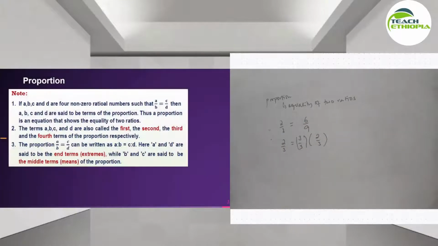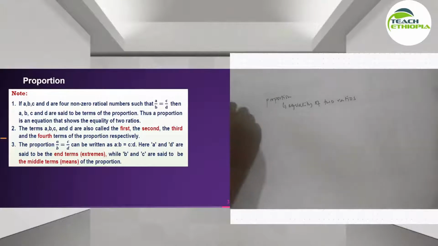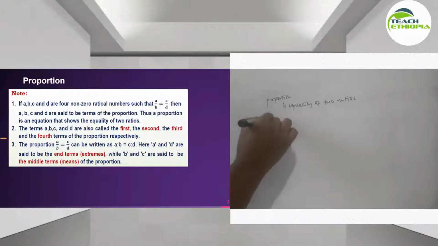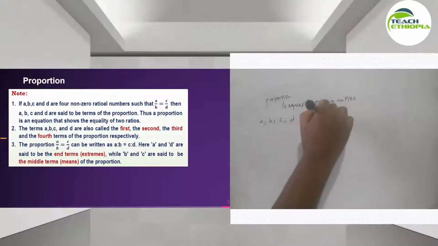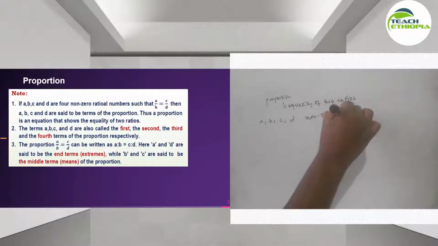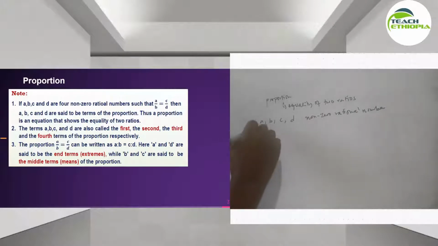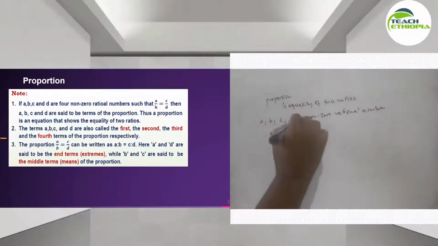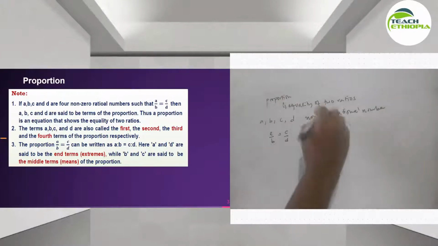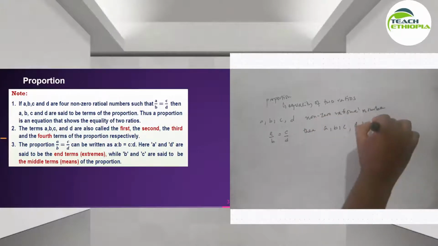ስለዚህ ለፕሮፖርሽን አንዳንድ ነገሮችን እናውራ. If given that A, B, C and D are non-zero rational numbers ከሆኑ and that A over B is equal to C over D ከሆነ then A, B, C and D are in proportion.